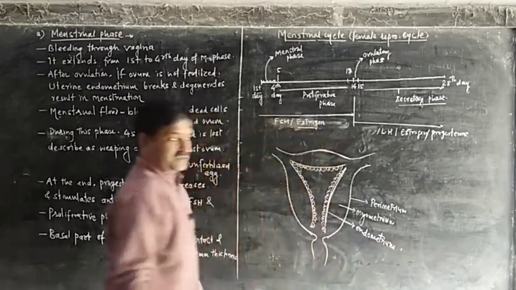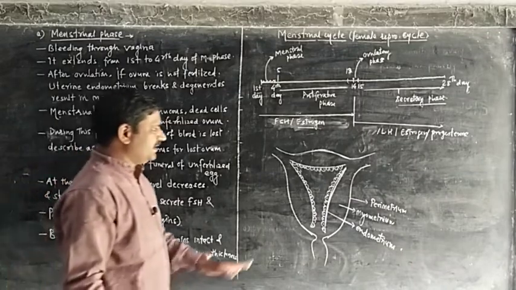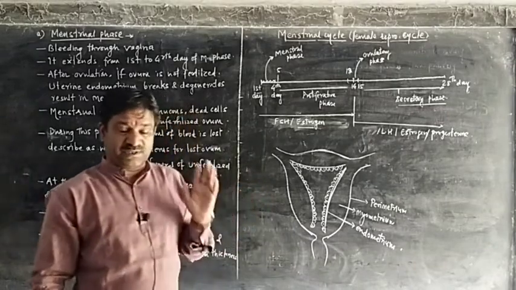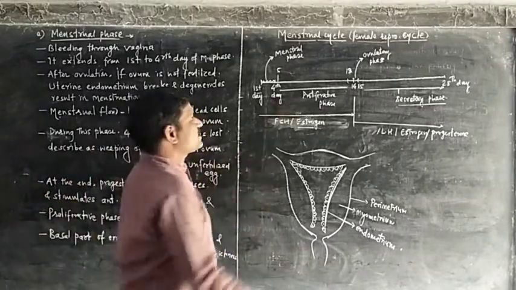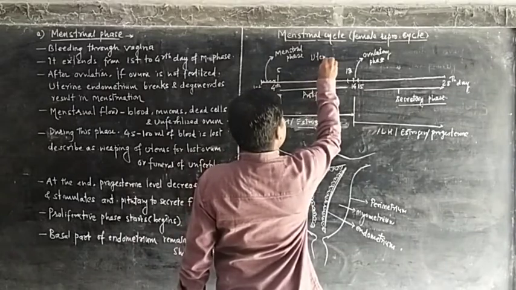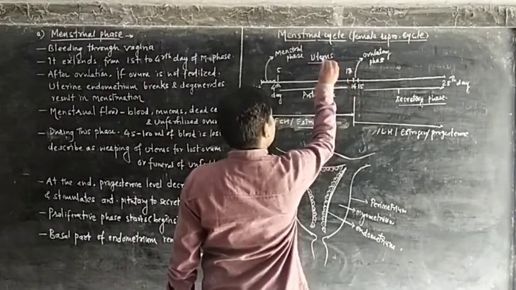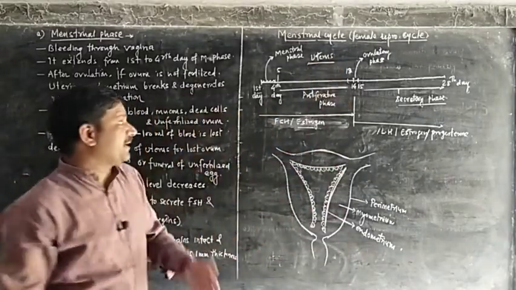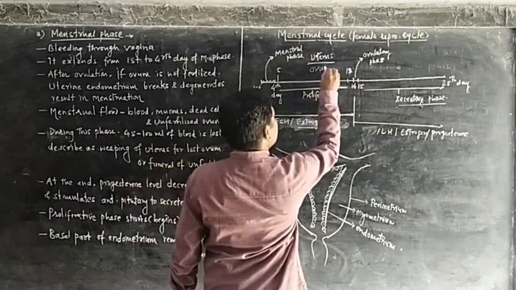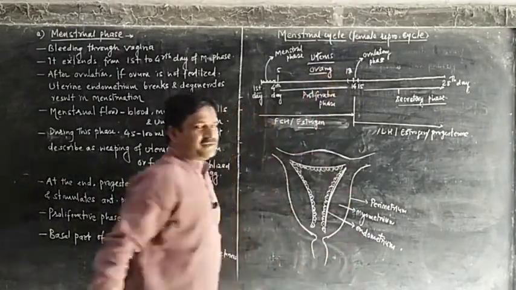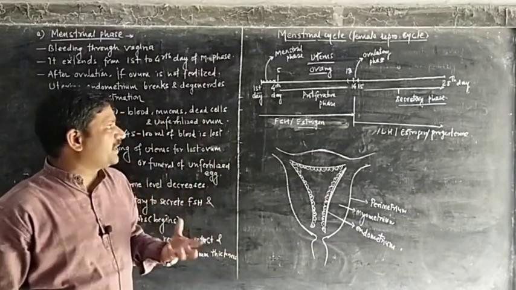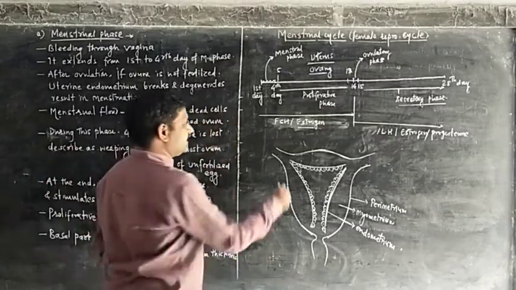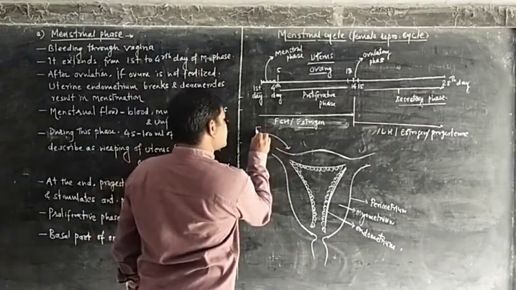After the menstrual phase, there is a proliferative phase. During the proliferative phase, the uterus and ovary develop. The uterus starts to repair, or starts to prepare. The preparation of the uterus and ovary, the growth and development, is starting. Now in the uterus, the uterus is under the control of estrogen.